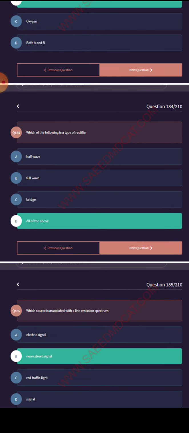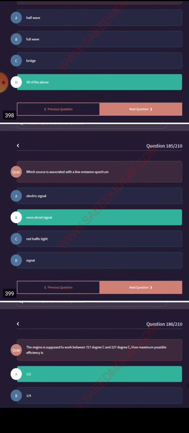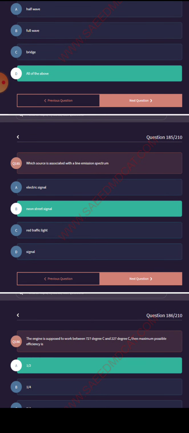Which of the following is a type of rectifier? All of the above: half wave, full wave, bridge. Which source is associated with a line emission spectrum? Neon street signal.